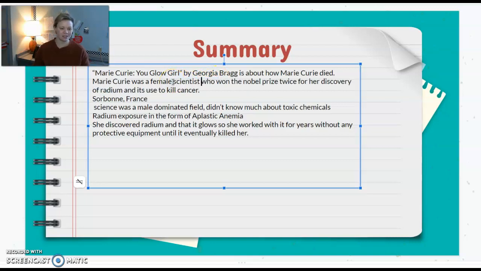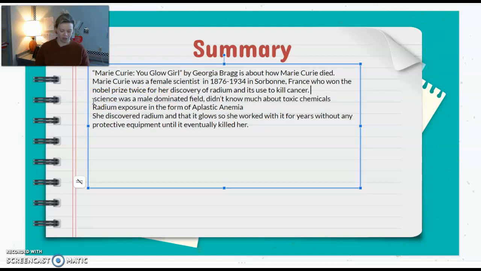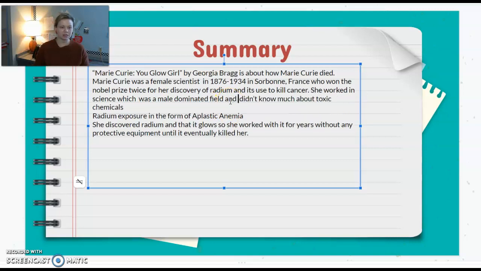A female scientist in Sorbonne, France, who won the Nobel Prize for her discovery of radium and its use to kill cancer. Period. She worked in science, which was a male-dominated field, and science didn't know much about toxic chemicals at the time.